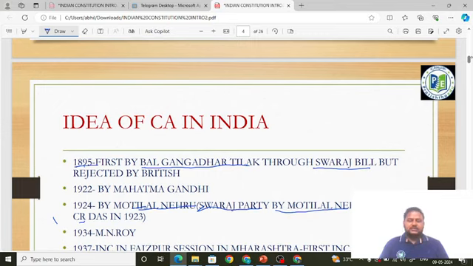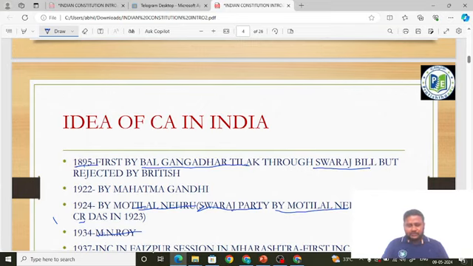Next, coming to who gave the idea further. That is, further who demanded the idea of Constituent Assembly, it was put forward by famous person, his name was M.N. Roy, in 1934. His name was M.N. Roy, that is Manvendra Nath Roy. Some places they write it as R.A.Y.